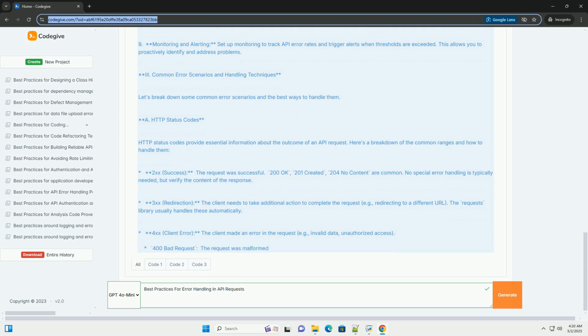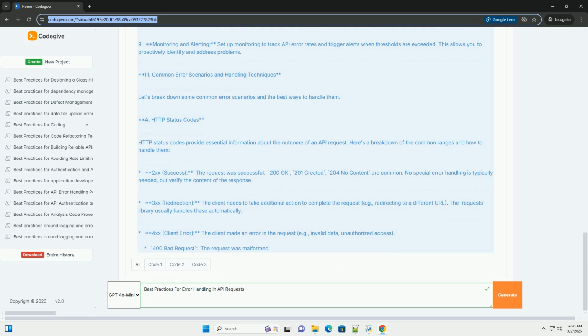Retry logic with exponential backoff. The make_api_request function implements a retry mechanism with exponential backoff. If a request fails with a retryable error, for example 503 Service Unavailable or 429 Too Many Requests, the code waits for a progressively longer time before retrying, for example 1 second, 2 seconds, 4 seconds. This helps to avoid overwhelming the server and increases the chances of success.